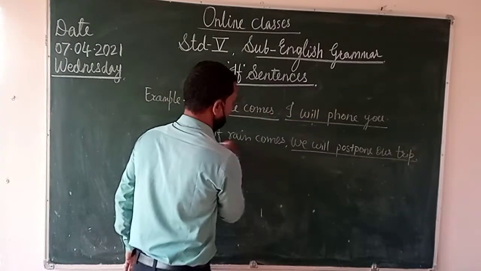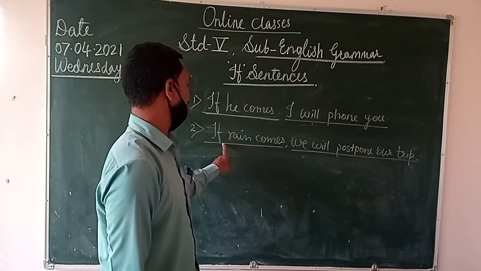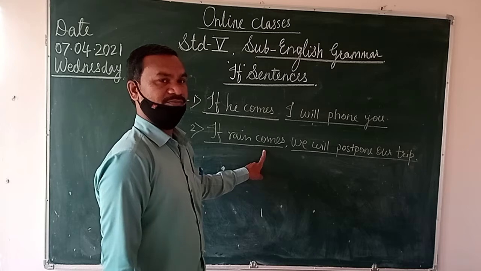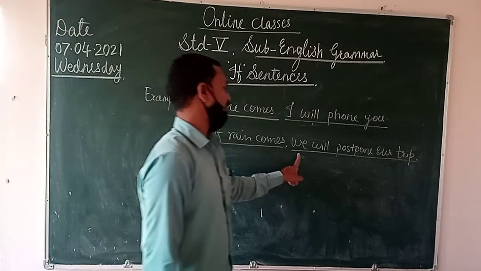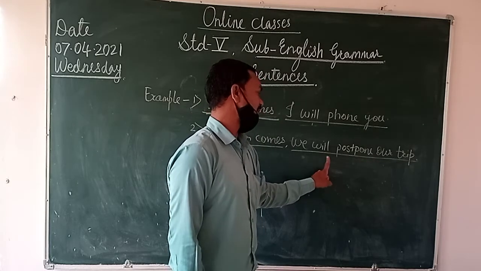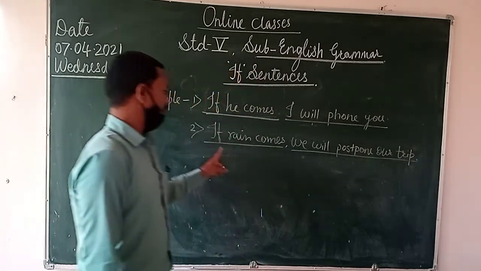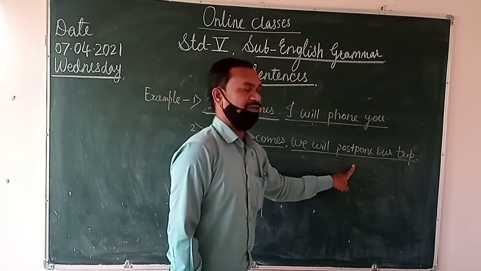In this sentence also there are two clauses or sentences. If rain comes, this is the simple present, and we will postpone our trip, this is will plus v1. So this is the dependent sentence and this is the main sentence.